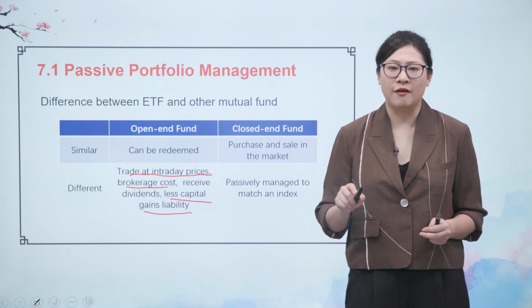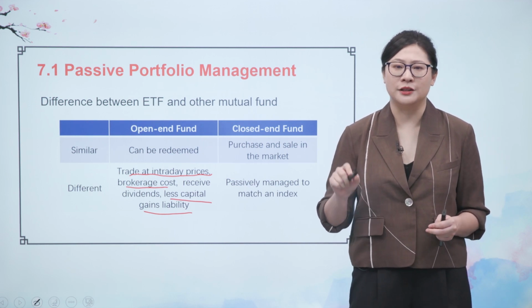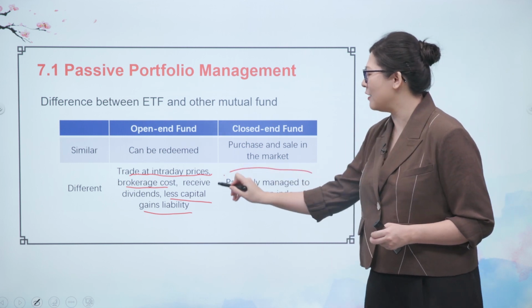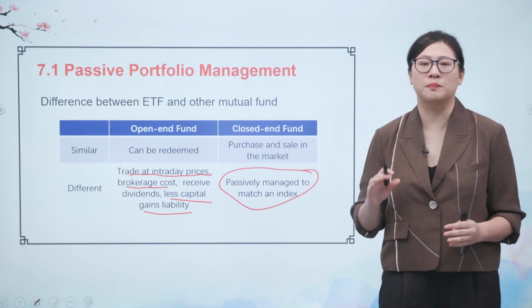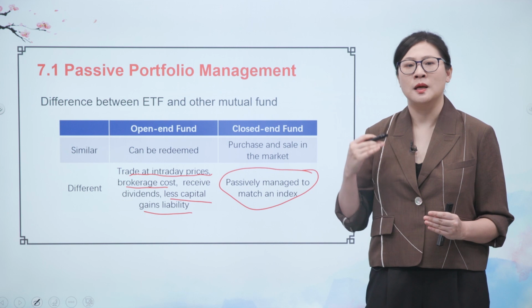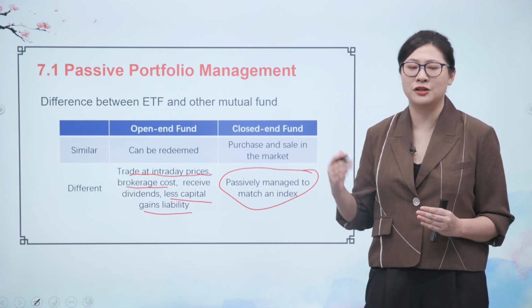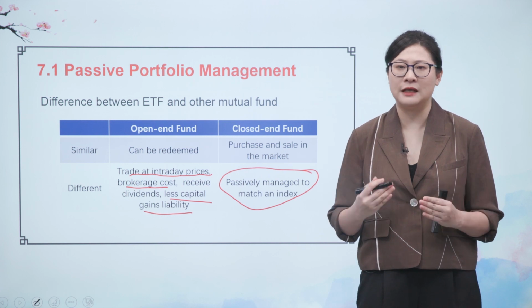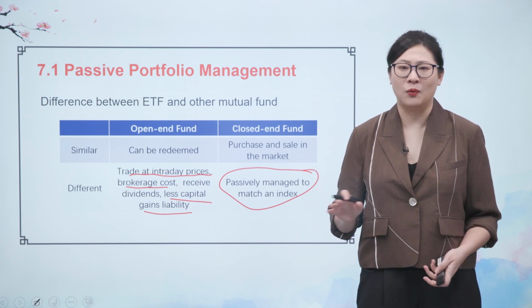The ETF is passively managed to match an index, so that's a very important difference between ETF and closed-end fund. ETF is passively managed to match an index. However, the closed-end fund can be passive or active.